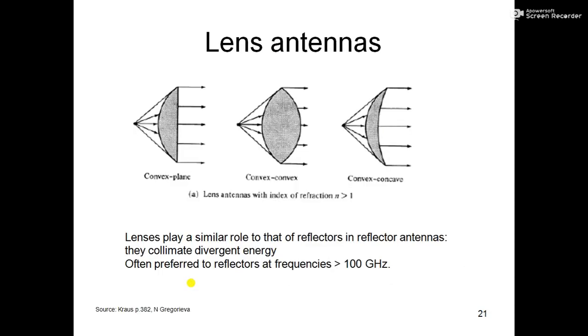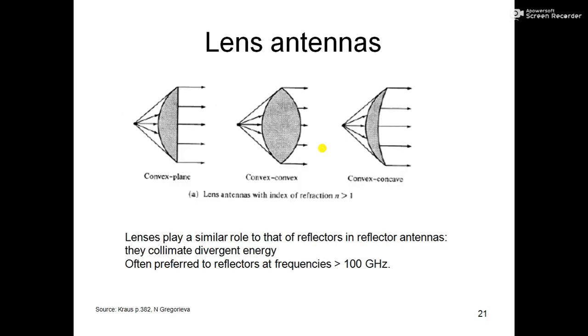There is also something called lens antennas, but they are not so widely used. This is just like a lens. If we have some dielectric material which allows the electromagnetic wave to pass through it, then just like mirrors we can implement lenses. That is a good concept, but they are rarely used, and they are usually used for extremely high frequencies, above 100 gigahertz. So we are not going to discuss this in detail.